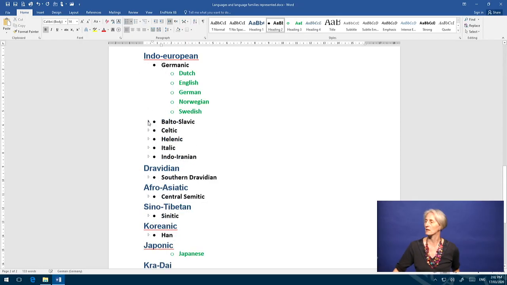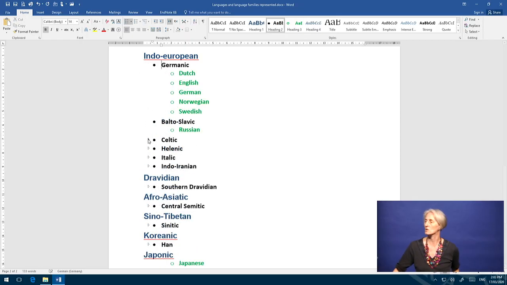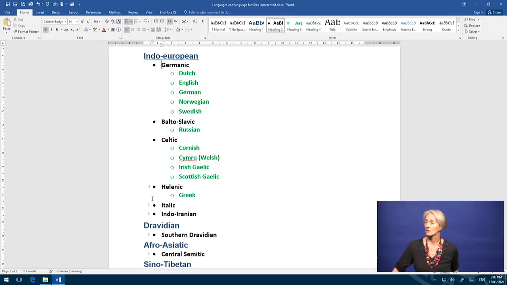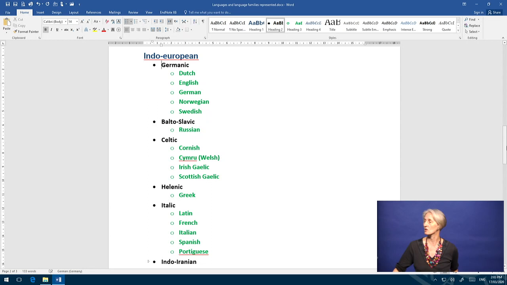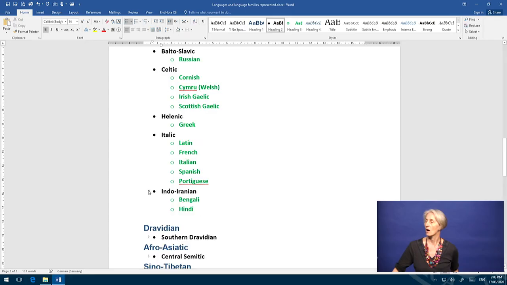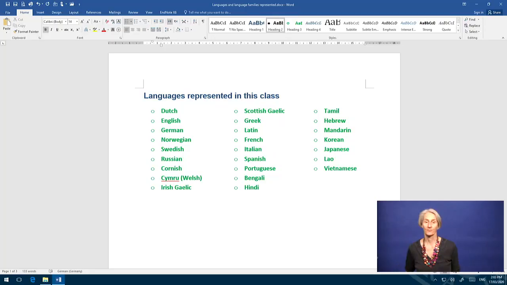We have a bunch of Germanic Indo-European languages, one Slavic. We have 4 Celtic languages represented in this class, 1 Hellenic language, and a bunch of Italic languages, Romance languages. Indo-Iranian, we have 2. If we want to know whether phenomenon X is common in the languages of the world, which of our sample languages should we look at?